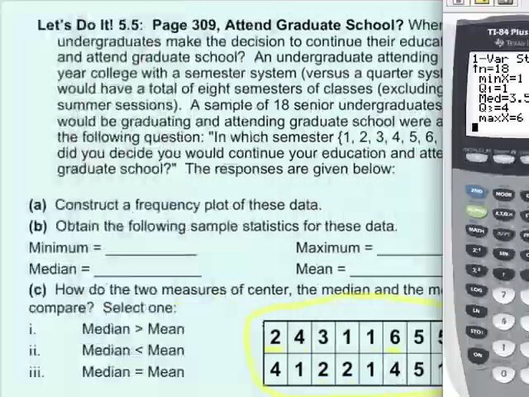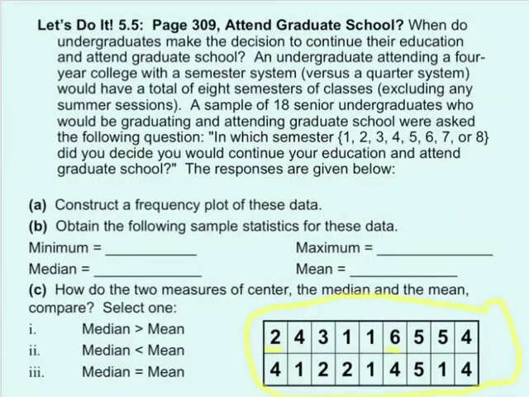Alright, so let me get this out of the way so I can go ahead and type those numbers up on the screen here. Okay. So the minimum, we see that our minimum was 1. So the minimum would be 1. Looks like the maximum was 6, up to 6 semesters. Okay. Looks like the median here was 3.5 semesters, so they decided to go to grad school.